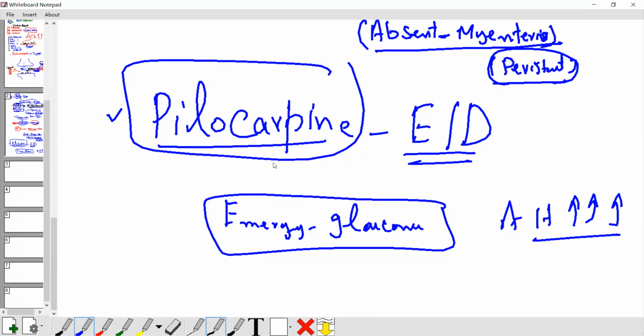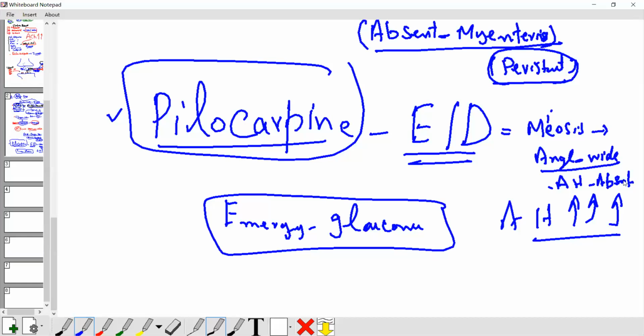So what is pilocarpine doing? Pilocarpine causes miosis. What happened with the miosis? The angle becomes more wide. So what happened with the aqueous humor? Aqueous humor absorption increases. So in case of glaucoma, we use pilocarpine in the form of eye drops.